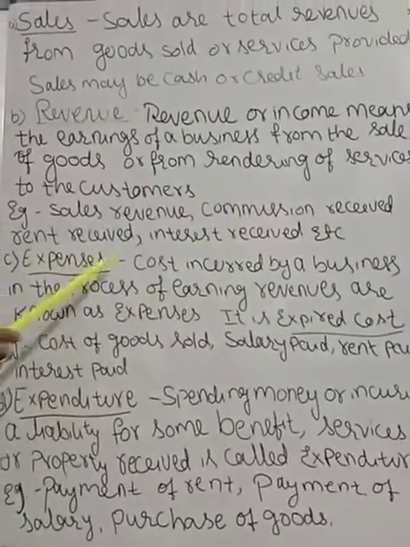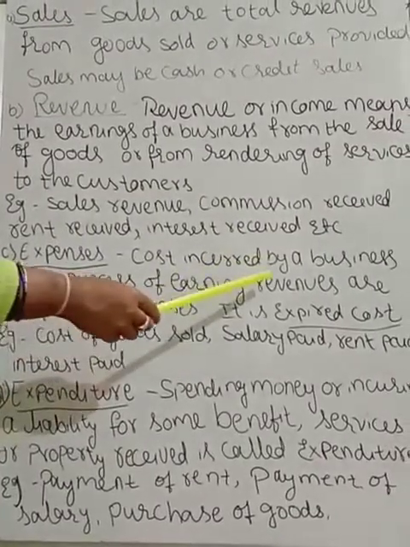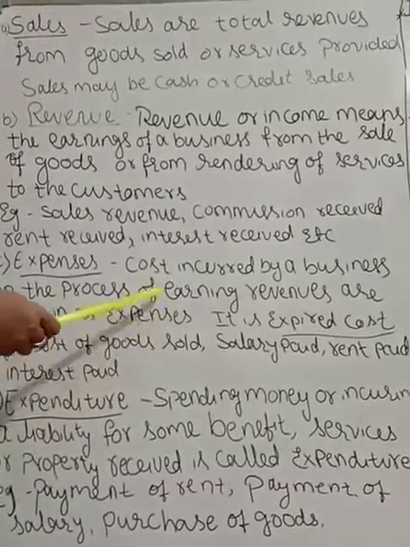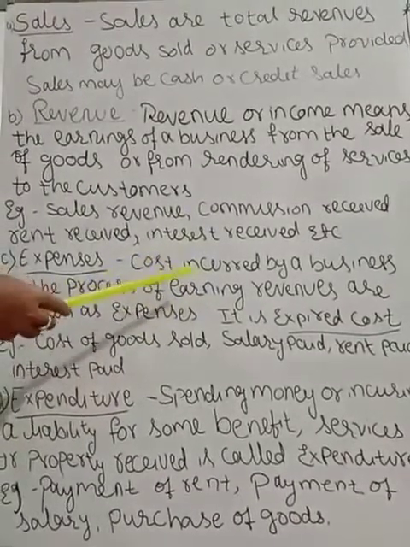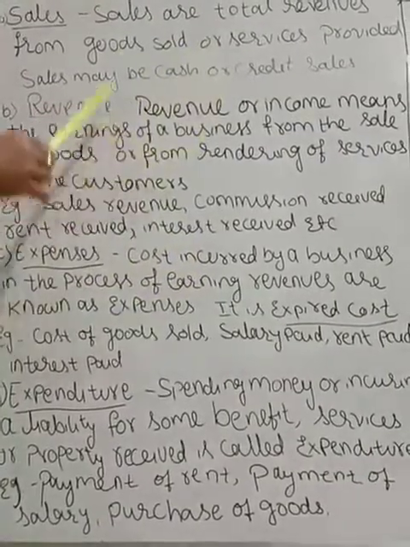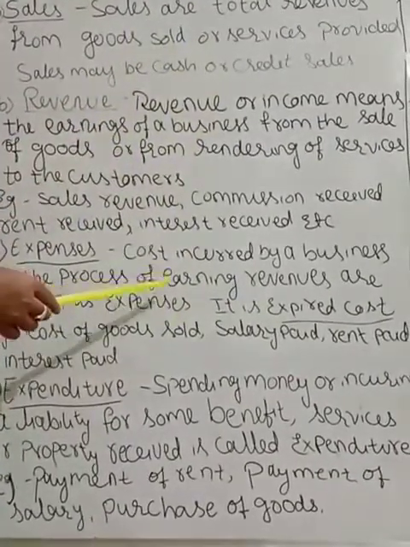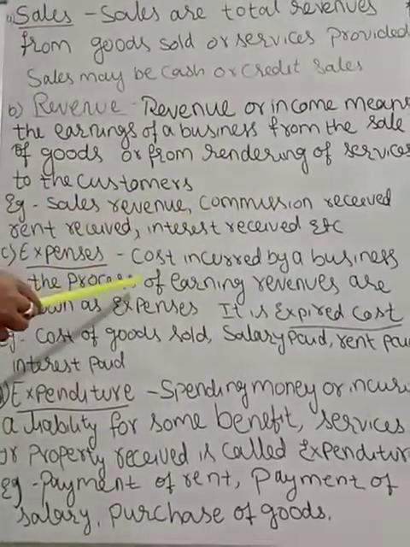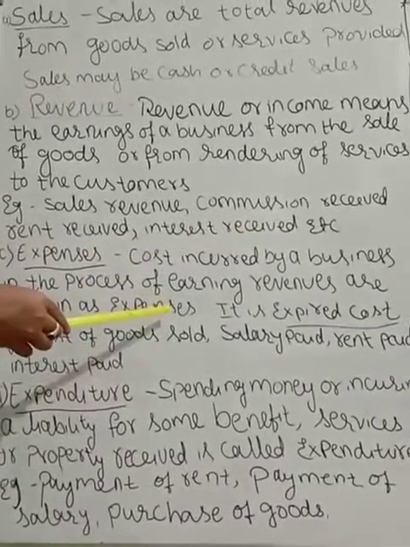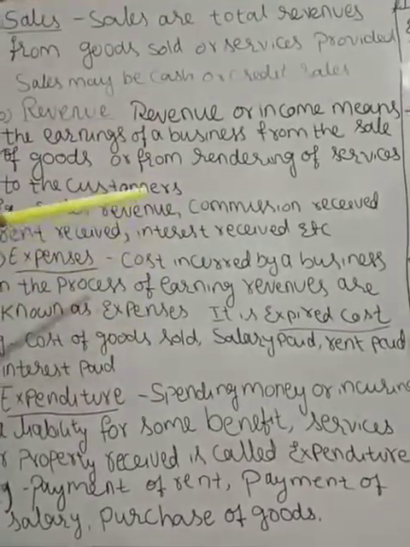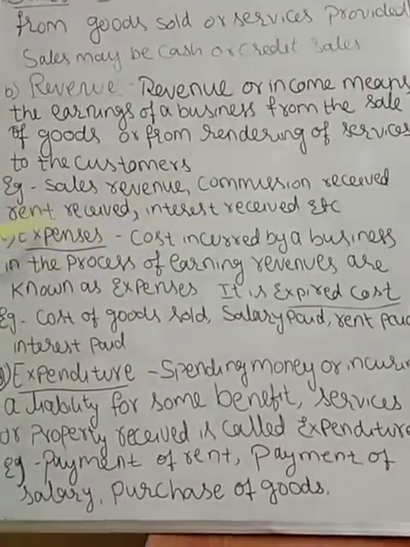Okay, expenses. Cost incurred by a business in the process of earning revenue is known as expenses. So here, expense is nothing but cost incurred by the business in the process of earning revenue, which is sales. So the cost that has been incurred in order to earn revenue, we call expenses.